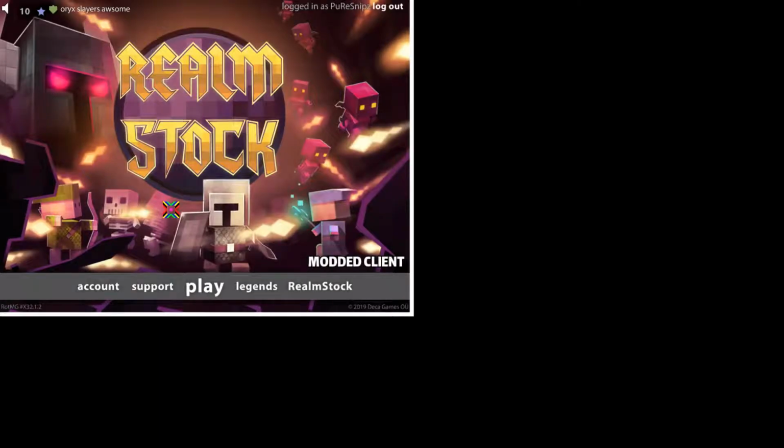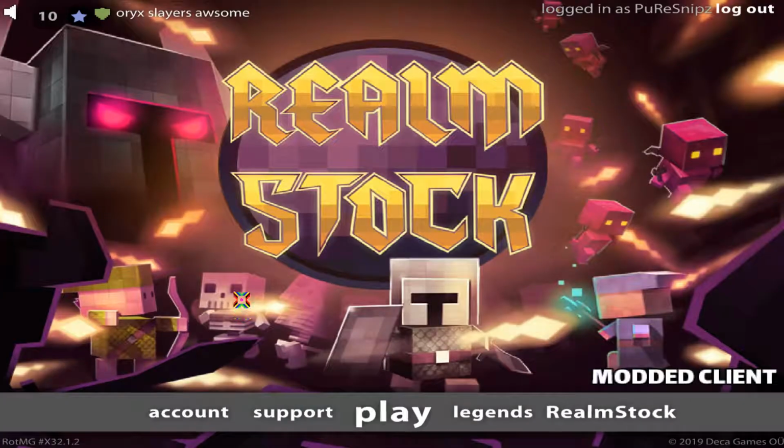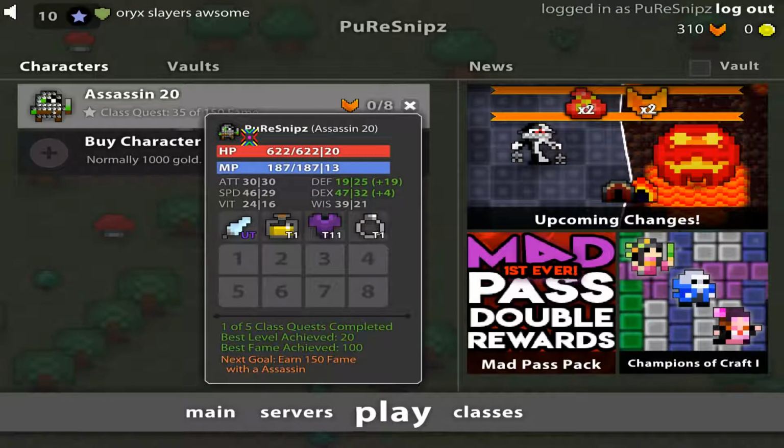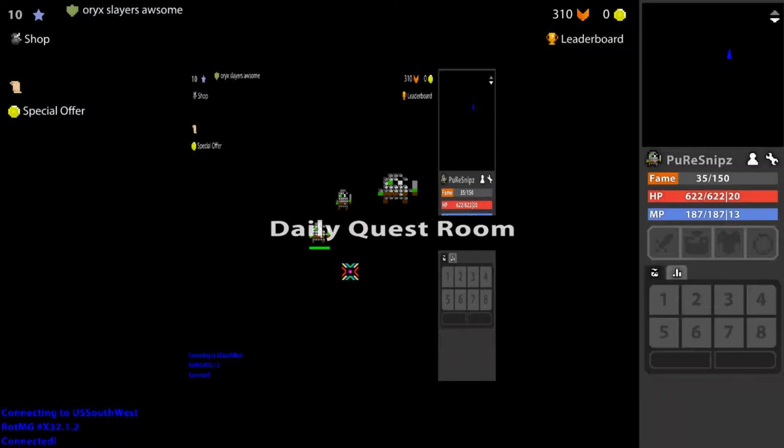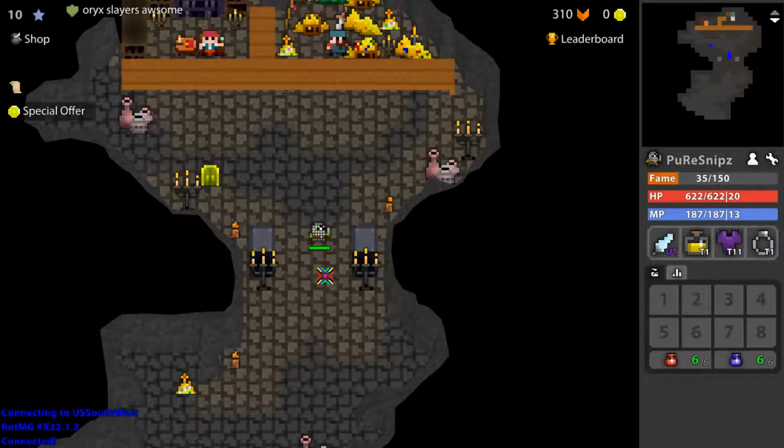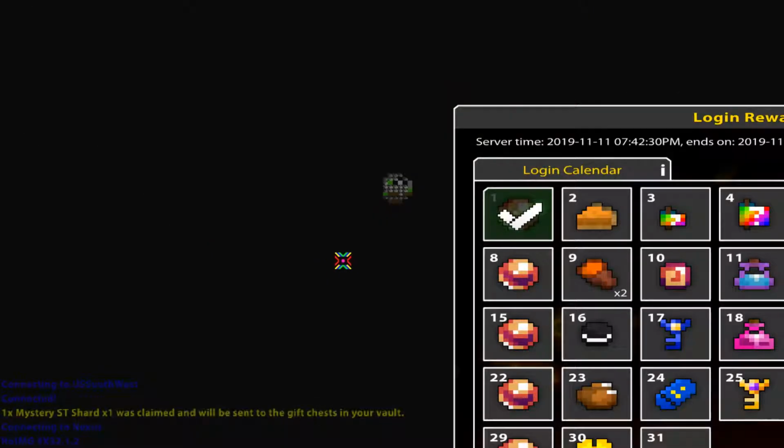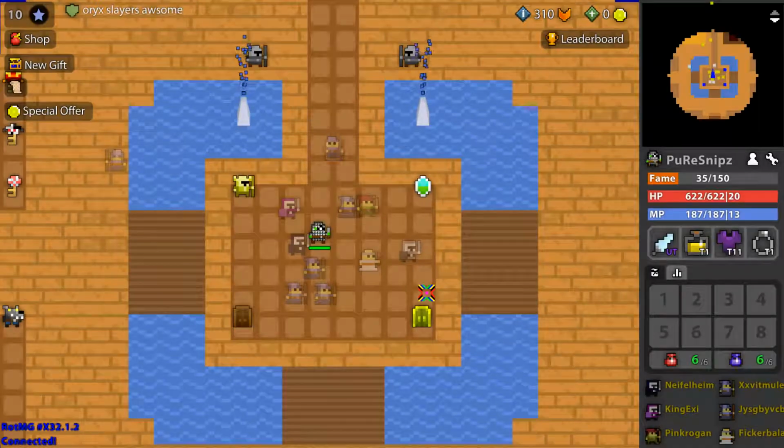What you can do, if you're on Flash, is press Ctrl H, so you get the high quality, and then Ctrl F, so you get the full screen. Full screen is pretty useful. We're gonna go play, go into your character. It automatically goes to your quest room. It's really useful. Alright, then we'll get to Nexus.